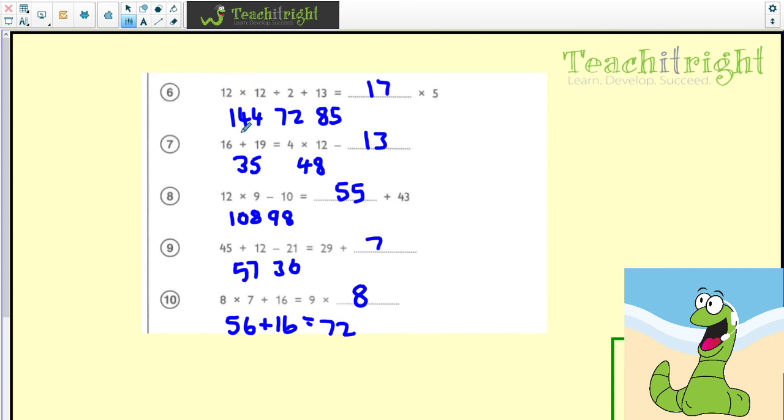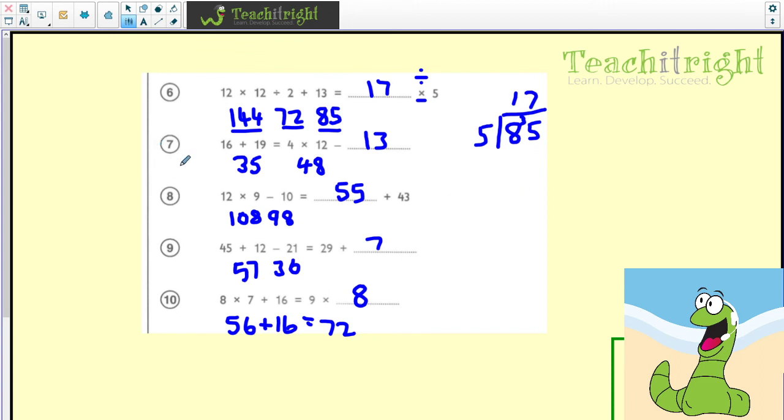12 times 12, 144. Halve it to give you 72. Add 13 to get me 85. Now, what you again could do is, we've got times here, we can change that into a divide. So we can do 5s into 8 goes once, remainder 3, and that gives me 17. So 5s into 35 is 7.